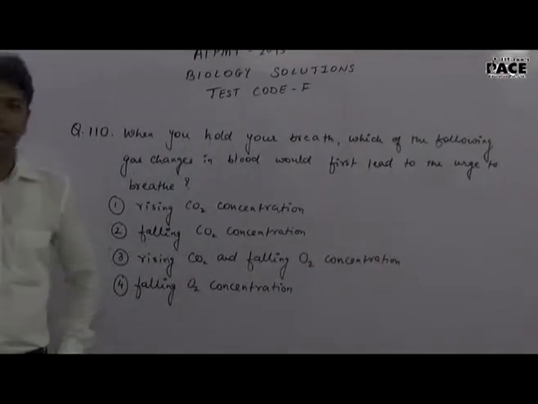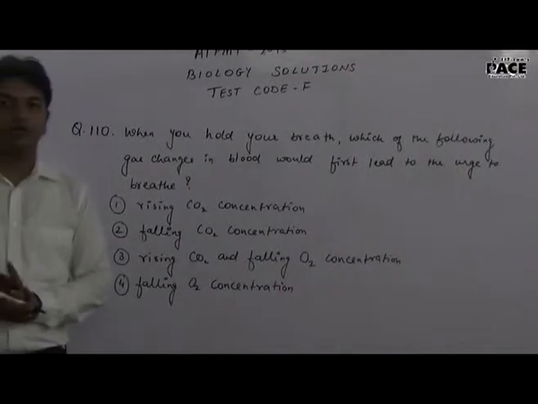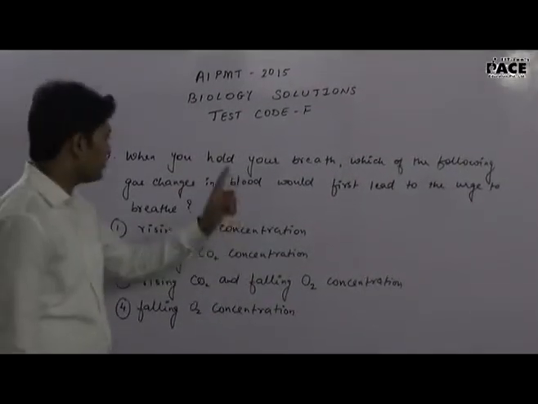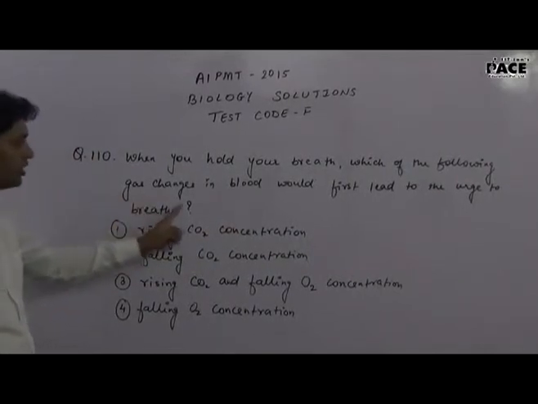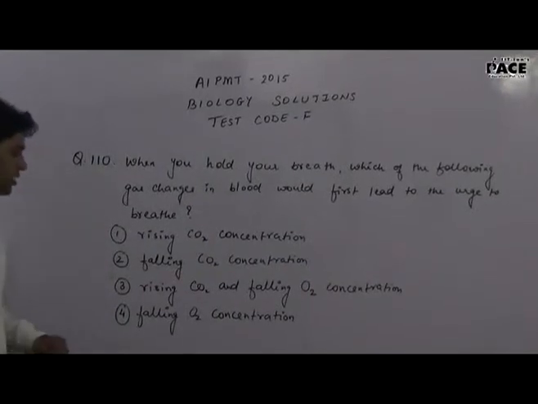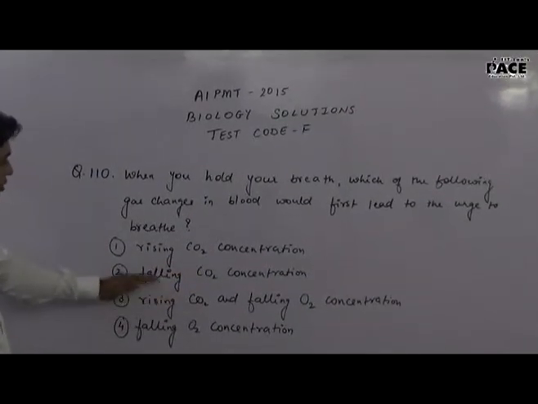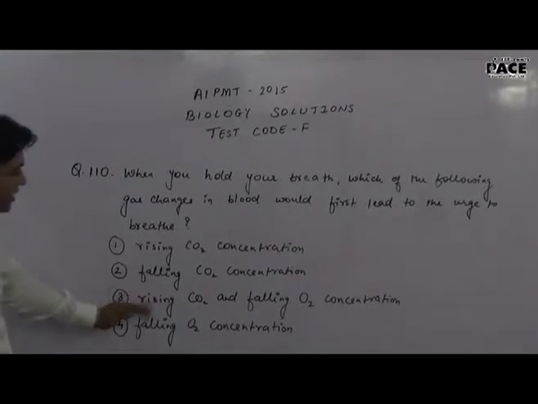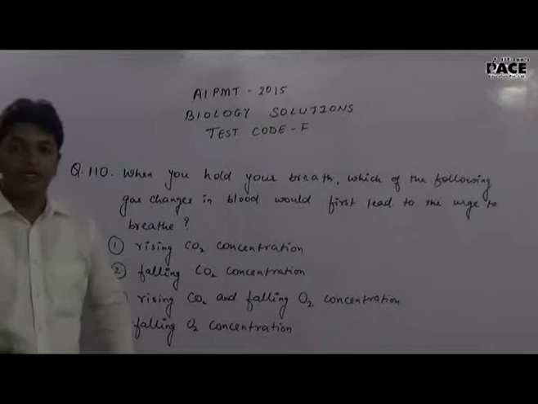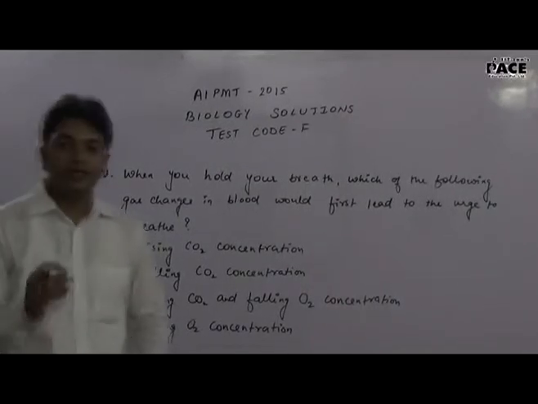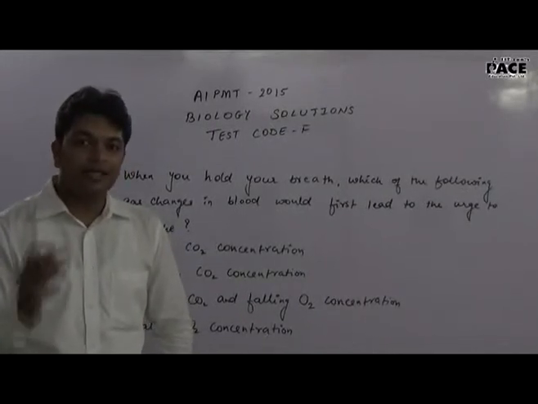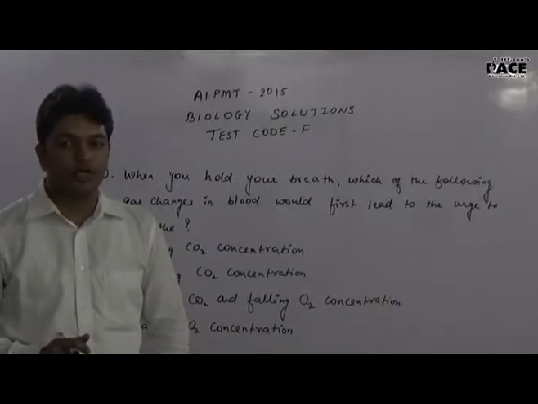Okay, let us now talk about question number 110. The question says, dioxide concentration, rising carbon dioxide and falling oxygen concentration, or falling oxygen concentration. Now children, always remember that the chemoreceptors present in your medulla are highly sensitive to a change in carbon dioxide concentration.